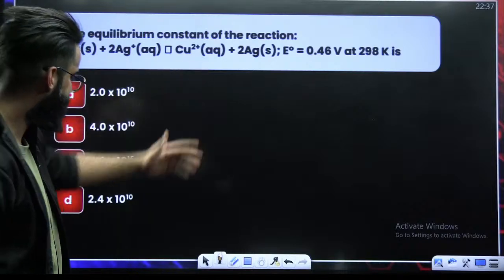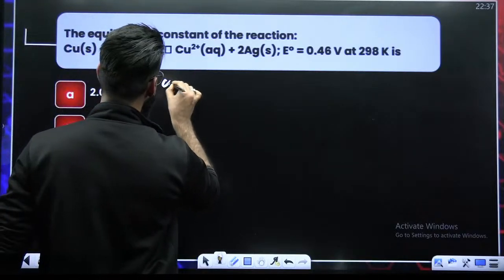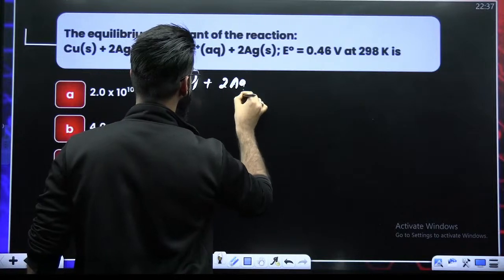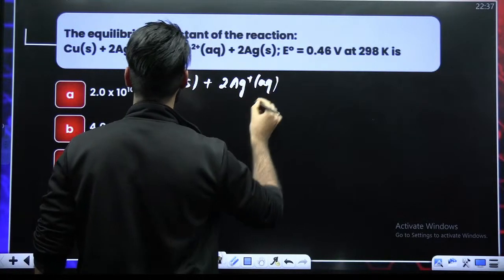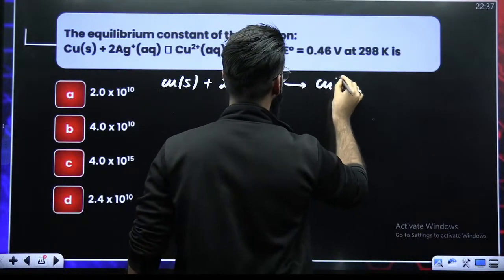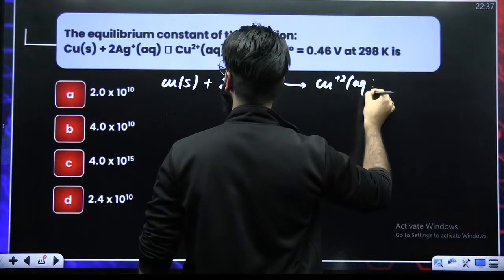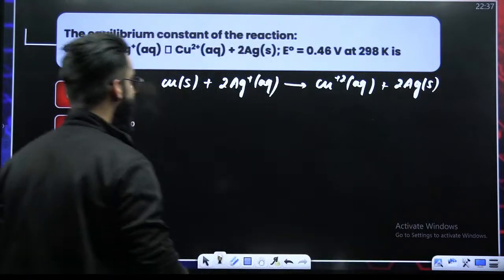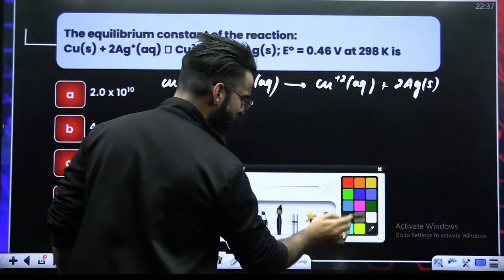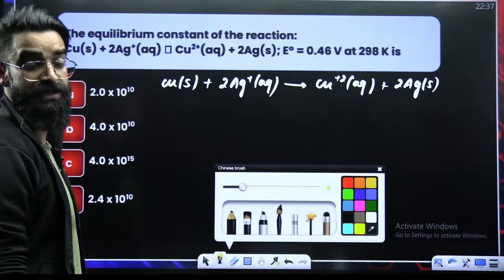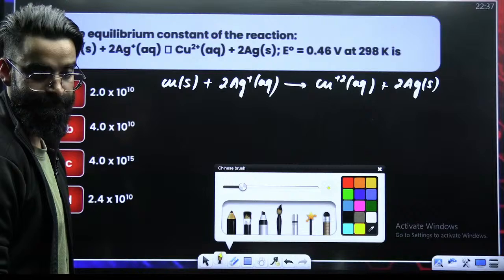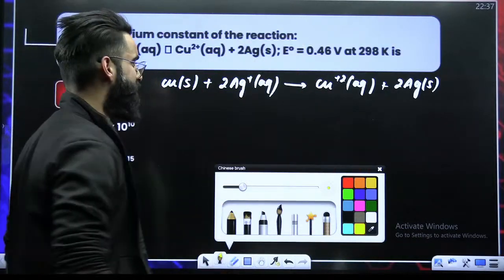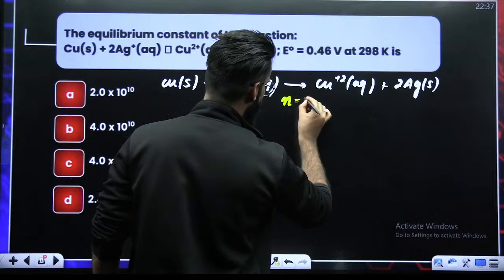You have got the reaction. Cell reaction is given: copper solid plus 2 Ag+ aqueous gives Cu2+ aqueous and 2 Ag solid. This is the reaction that's given to me. First of all, if I ask you what is the n value here, how many moles of electrons are exchanged? 0 to +2, that means it has lost 2 moles of electrons. So I would directly say n value here is 2.